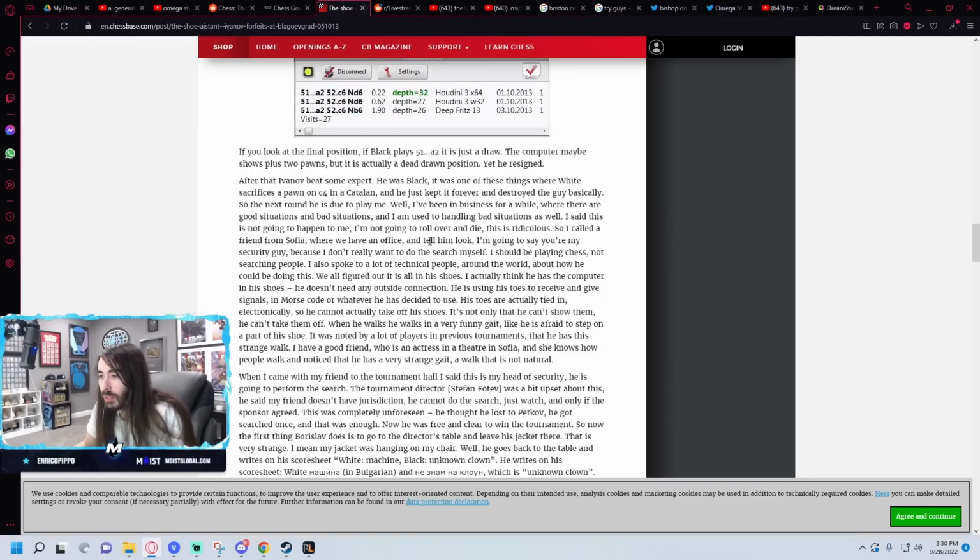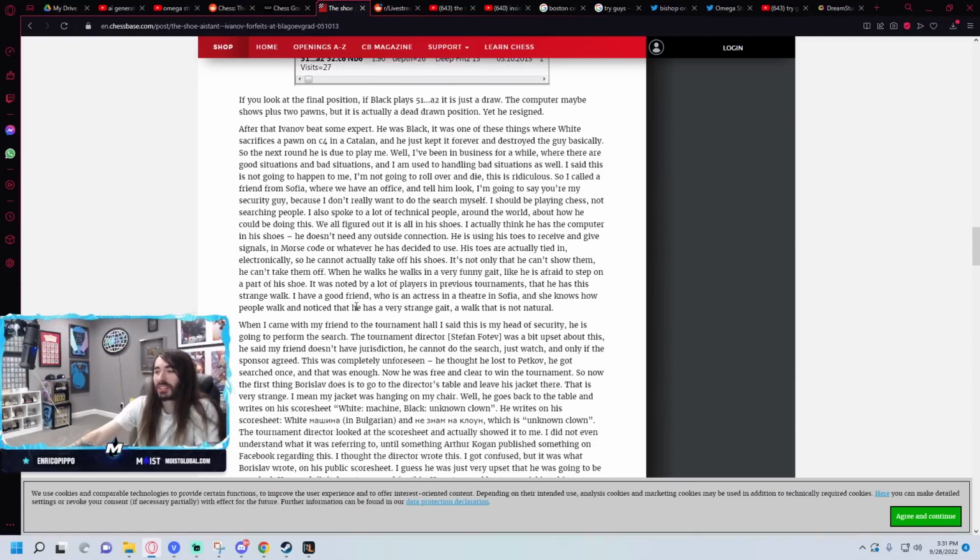So then when did they talk about his stinky feet? Oh, it's in this paragraph. We all figured out it's all in his shoes. I actually think he has a computer in his shoes. He doesn't need any outside connection. He's using his toes to give and receive signals in Morse code or whatever he's decided to use. His toes are actually tied in electronically, so he cannot take off his shoes. It's not only that he can't show them, he can't take them off. He walks with a very funny gait, like he's afraid to step on a part of his shoe. It was noted by a lot of players in previous tournaments that he has this strange walk. I have a good friend who's an actress in theater in Sofia, and she knows how people walk and noticed that he has a very strange gait, a walk that is not natural.